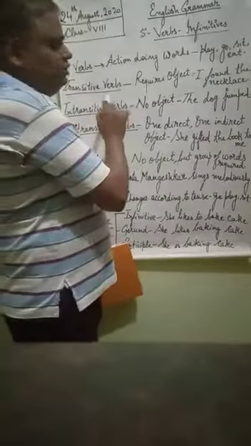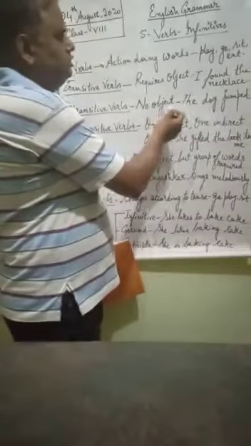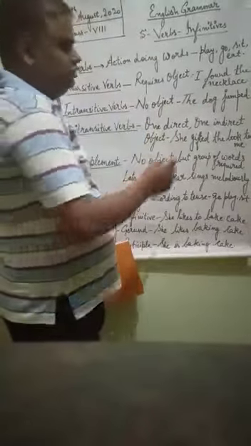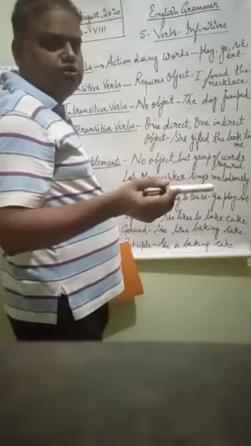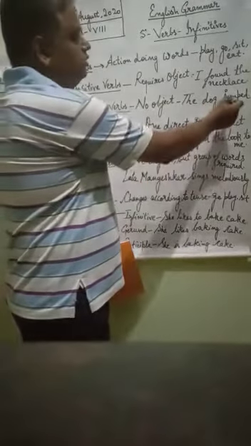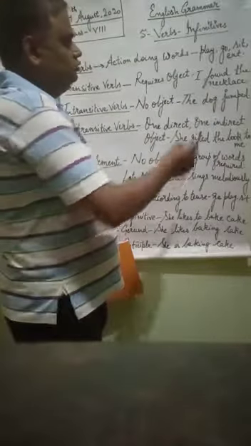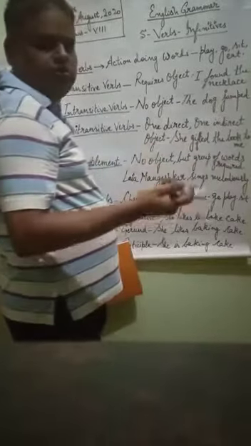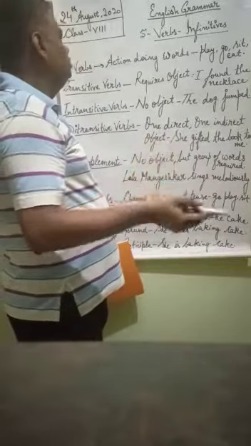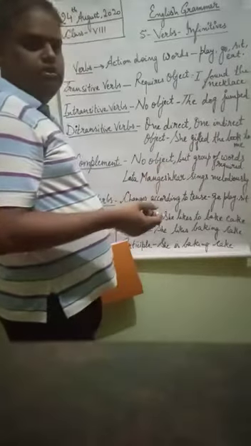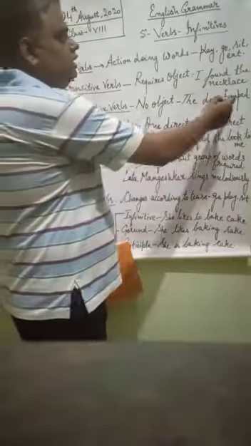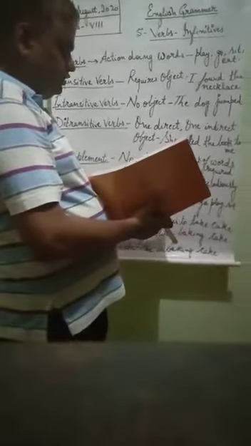An intransitive verb requires no object. Suppose the dog jumped. See, is there any object here? We will ask the question by adding what to the verb. The verb is jumped. Now we ask, what did the dog jump? No answer is coming. If no answer is coming and no word is directly related to the verb, that is called an intransitive verb.